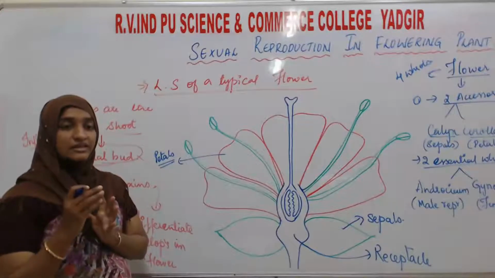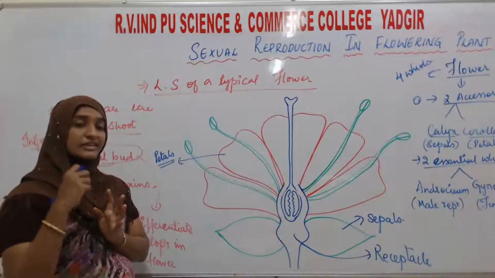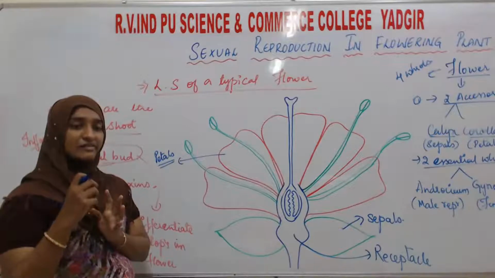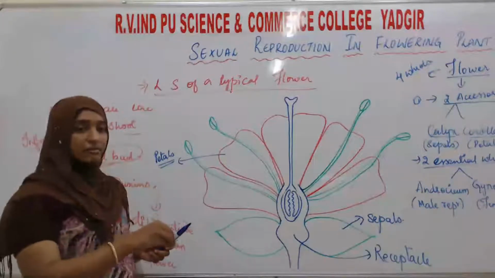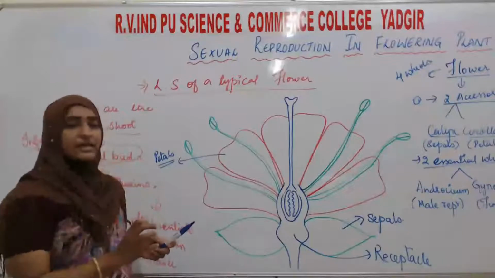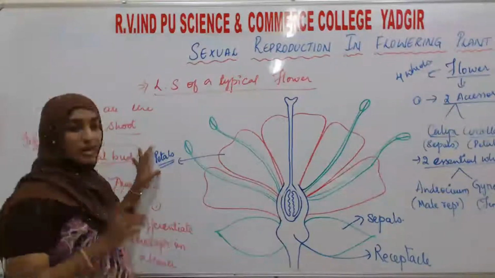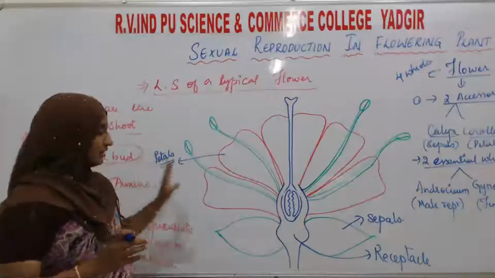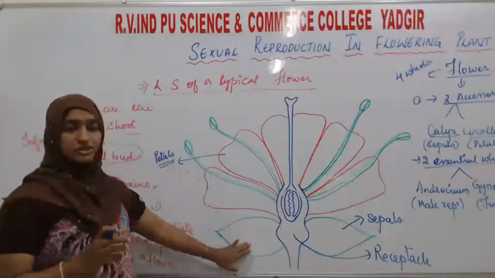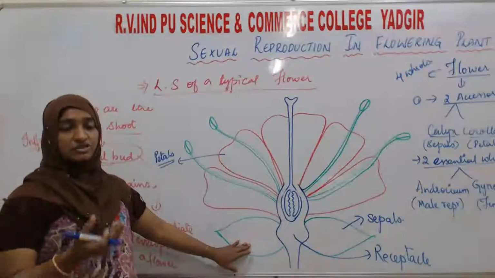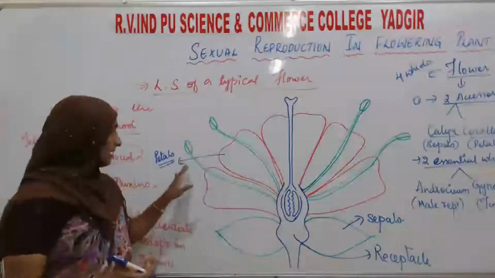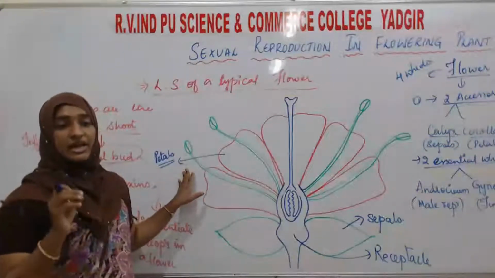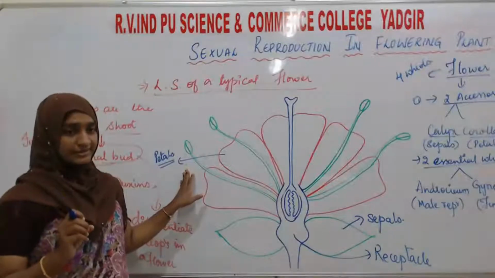So first of all, birds, insects, butterflies, and bees have to be attracted to that particular flower. Then only will they come and sit on the flower. For that attraction purpose, there are petals. Sepals, the green colored leafy structure, support the development of the flower. Petals are mainly meant for the attraction of pollinators.